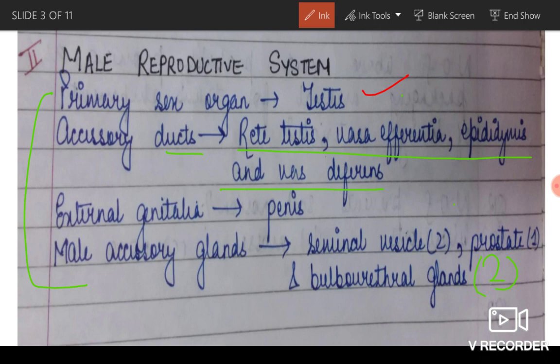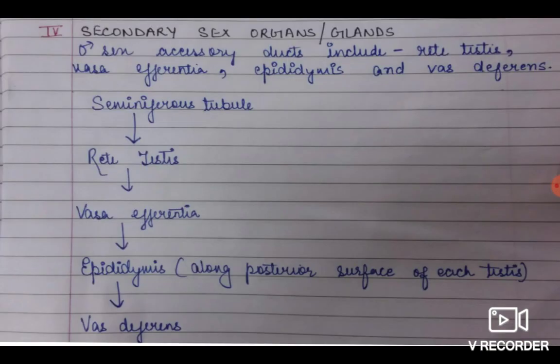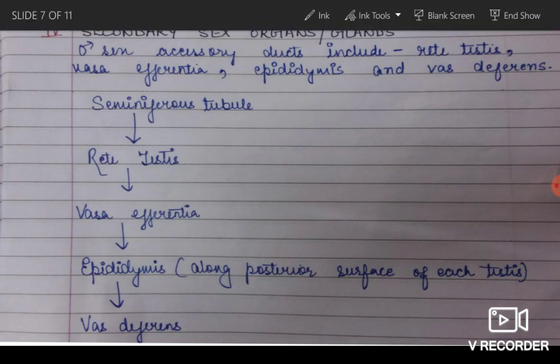Now we will discuss secondary sex organs and glands. Secondary sex organs and glands means we will discuss accessory ducts and male accessory glands. Secondary sex organs included both ducts and glands. Look at this slide. Male sex accessory ducts include rete testis, vasa efferentia, epididymis and vas deferens.